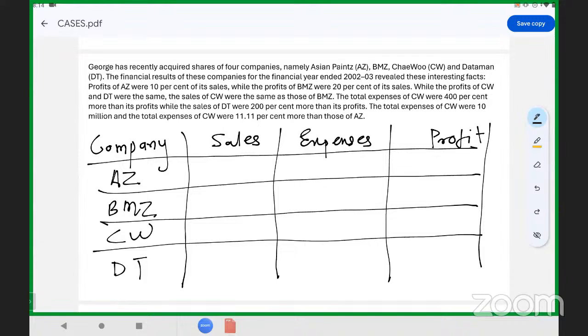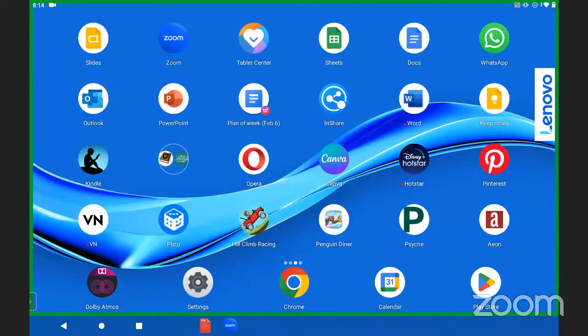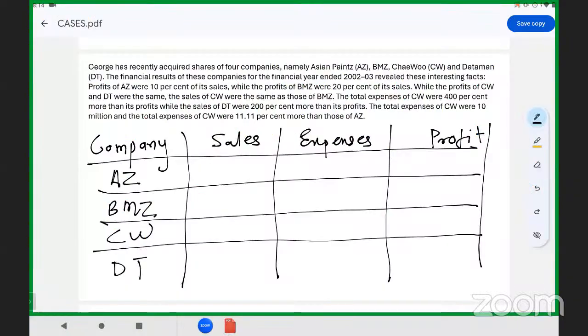Okay, let us start with the first sentence. The financial results of these companies for the financial year ended 2002 to 2003 reveal these interesting facts. Try to read the facts.